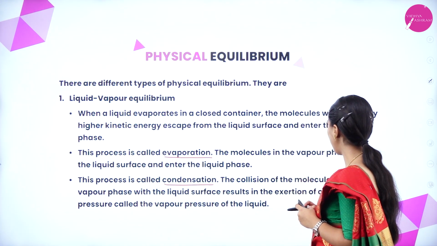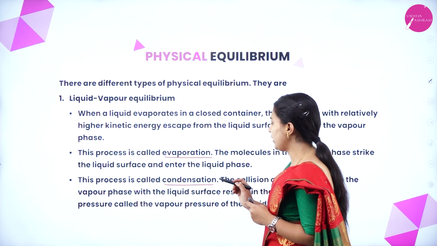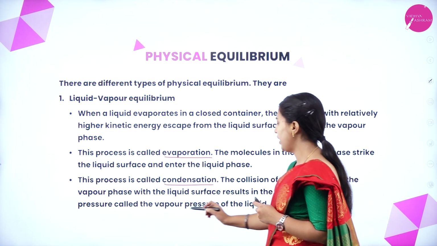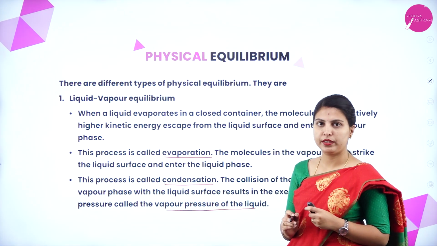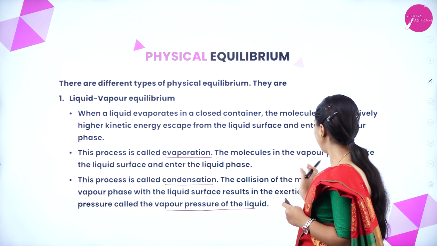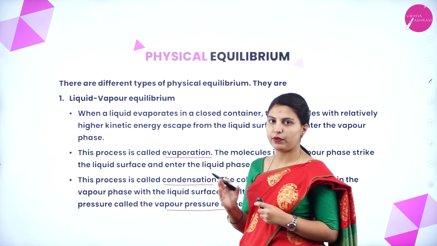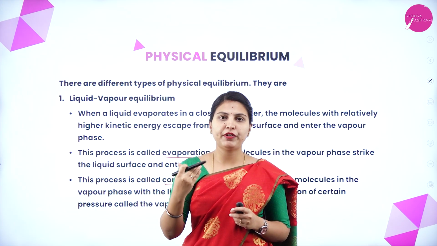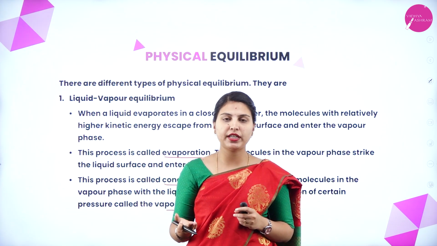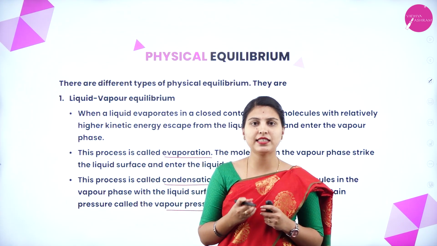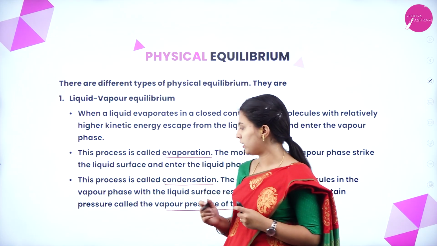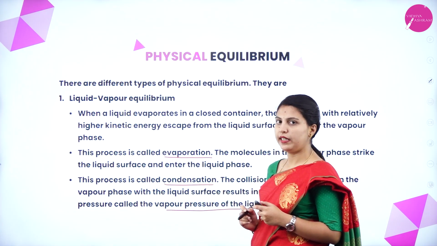The collision of molecules in the vapor phase with the liquid surface results in the exertion of certain pressure called vapor pressure of the liquid. What are they telling? The collision of molecules in the vapor phase with the liquid surface. Obviously in the mid of the region, the collision between molecules which are present in liquid phase as well as in the vapor phase, it starts colliding. Their pressure will exert, that pressure we will call as vapor pressure of the liquid.